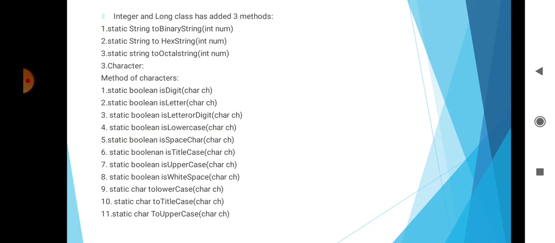Then methods for characters. Third is Character. Character is the wrapper class of data type char. It has only one constructor, Character(char ch), and it has some methods. First is static boolean isDigit(char ch).